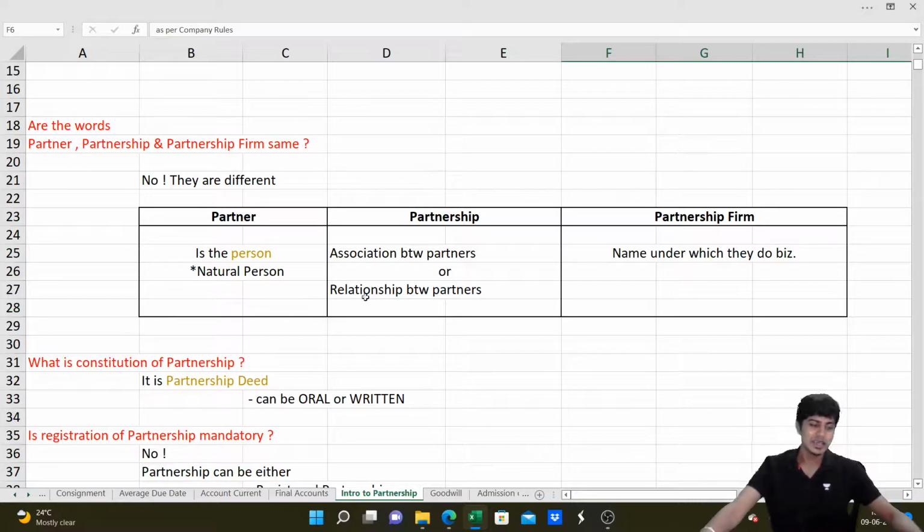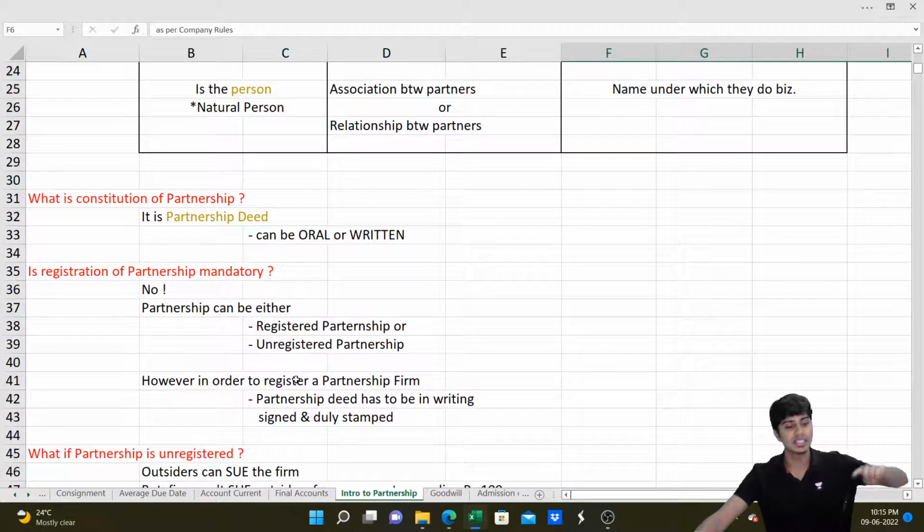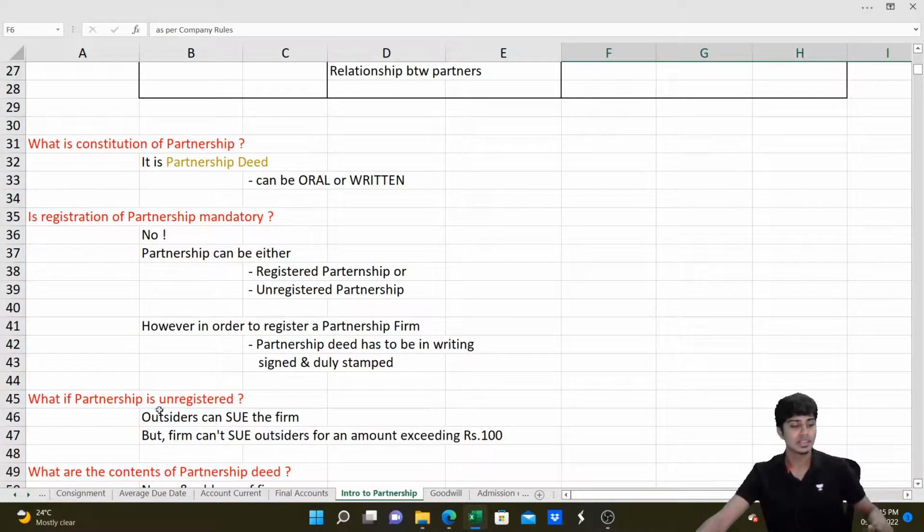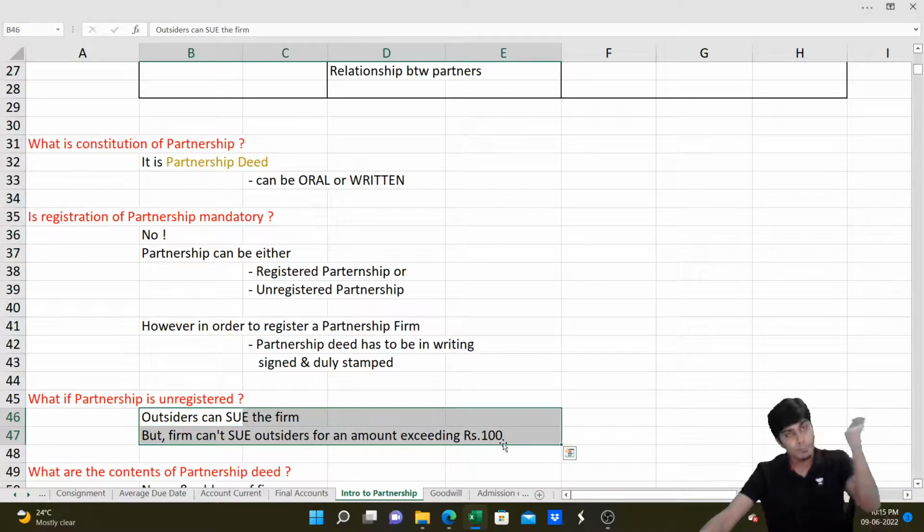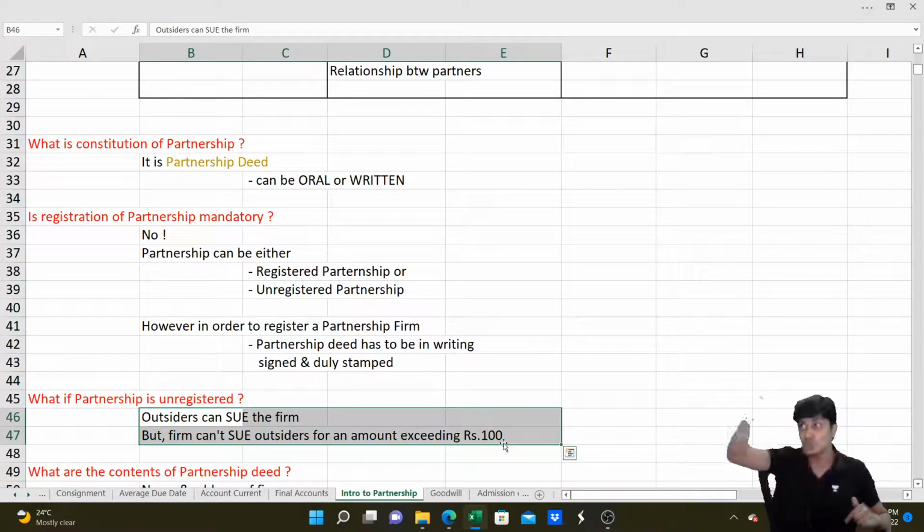Got it? Then a partnership firm is constituted based on an agreement called a deed. The agreement of partnership is nothing but the deed. It is called the partnership deed. A partnership deed can be oral or written, or it can not be there also. However, if the partnership deed is not there, then the partnership firm cannot get registered. If the partnership firm doesn't get registered, then what happens? Outsiders can sue the firm, but the partnership firm cannot sue outsiders for an amount of more than 100.